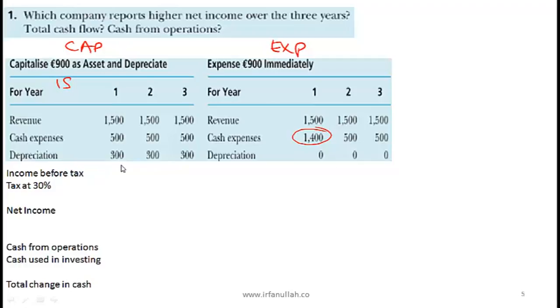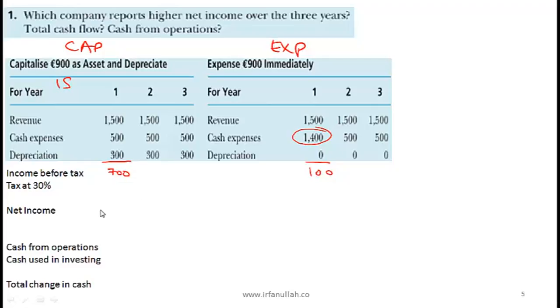So what is the income before tax in year one for the two firms? The revenue is 1,500 and the cash expense and depreciation is 800, so the income before tax is 700 over here. What about over here? Over here it is only 100. Then you look at your 30% tax.